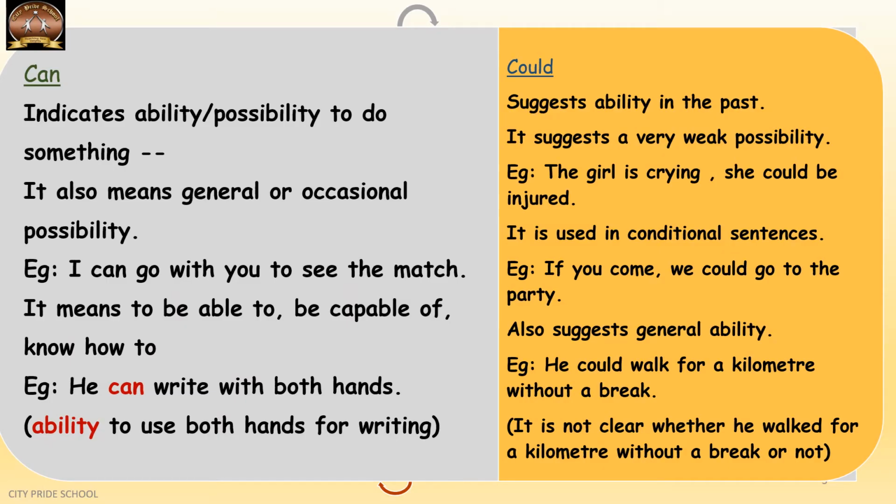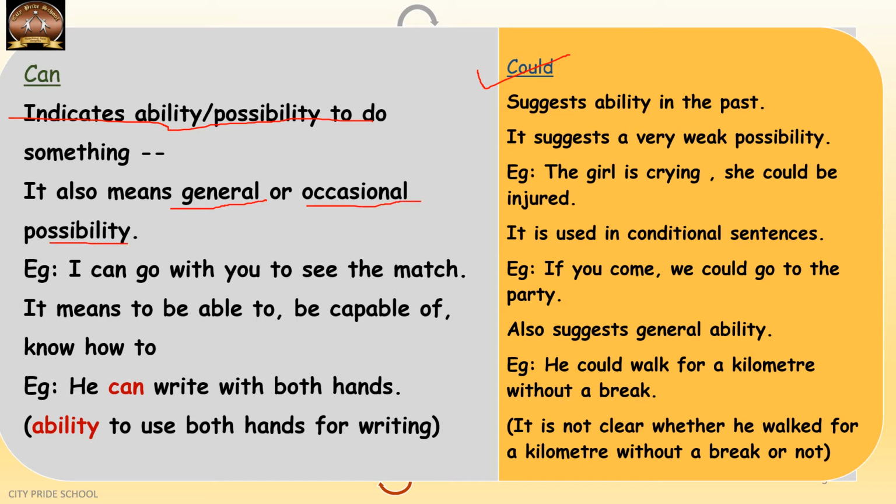Now let's start with the first set of modals, that is can and could. As told earlier, sometimes could is considered the past form of can, not always again. Now can indicates ability and possibility to do something. It also means general or occasional possibility.